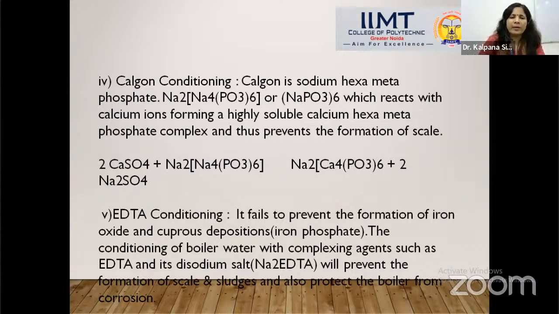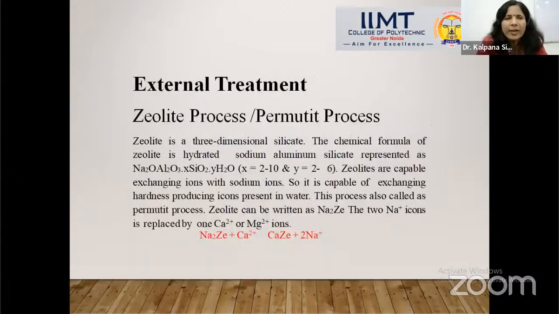This disodium salt of EDTA reacts with hardness-causing salts like calcium sulfate, magnesium sulfate, calcium chloride, magnesium chloride, calcium bicarbonate, magnesium bicarbonate, and converts into calcium EDTA, magnesium EDTA, iron EDTA or aluminum EDTA. So there is no more disodium EDTA in the boiler water, and in this way the boiler water is protected from scale, sludge, boiler corrosion, and caustic embrittlement.